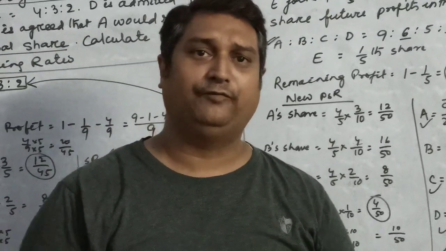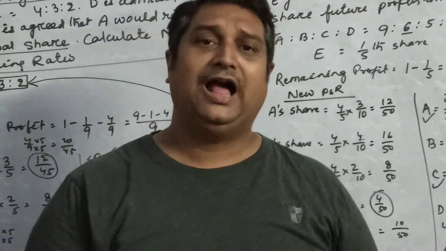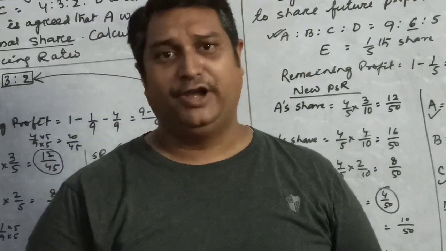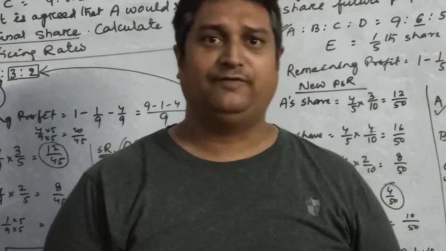Children, I hope with the help of these examples you will be able to solve the sums based on calculation of new profit sharing ratio and sacrificing ratio. Very soon I'll be coming with a new video on goodwill distribution amongst the partners in case of admission of a partner.